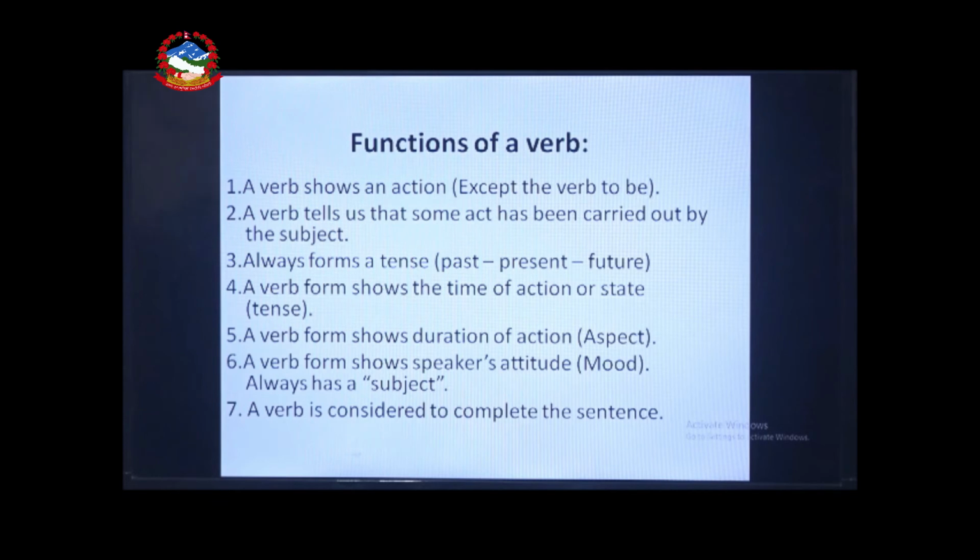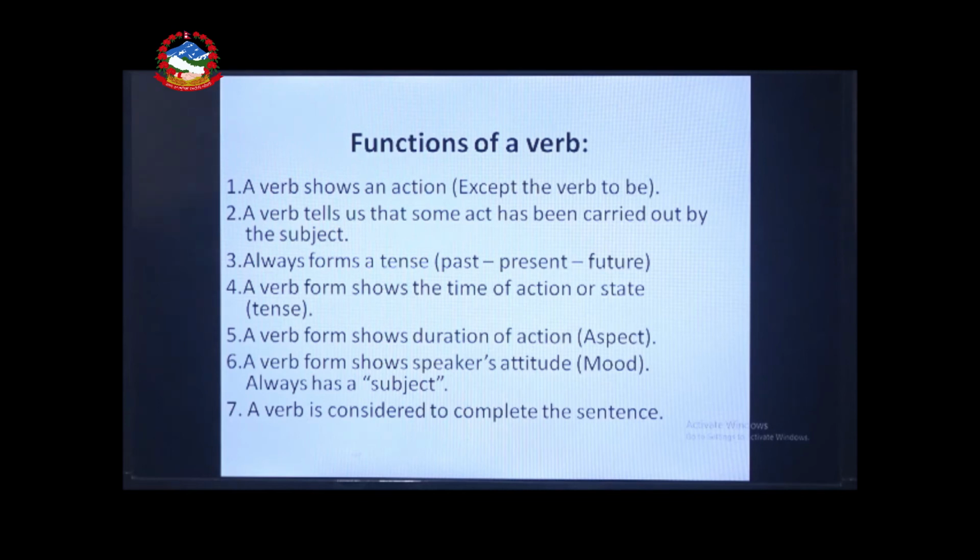How do we know the verbs? By seeing, by watching, by analyzing their functions. With the functions, how do we know the verbs? See, function number 1, a verb shows an action, okay? A verb shows the action. We have already said, suppose the verb walk, we walk it, so there is the action. We write on the board, writing action is there. Mother is cooking, cook is the verb, there is the action. Therefore, verbs always show the action.